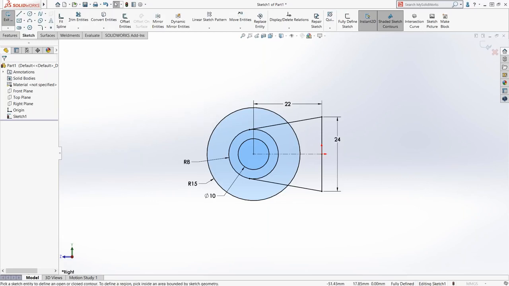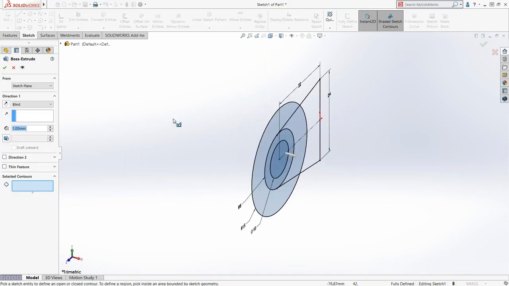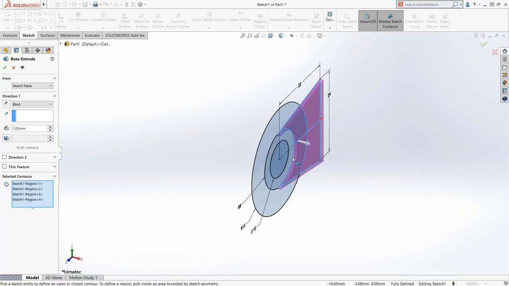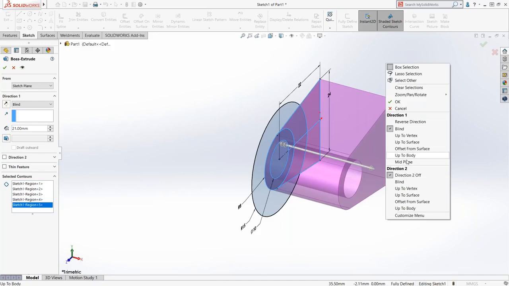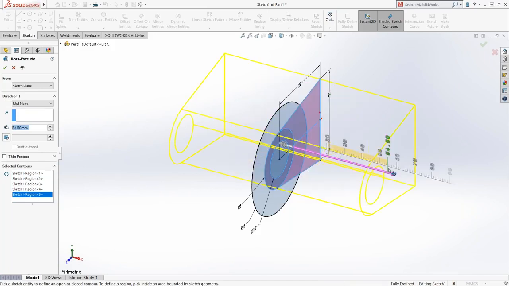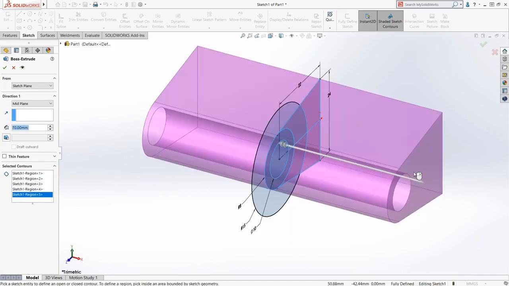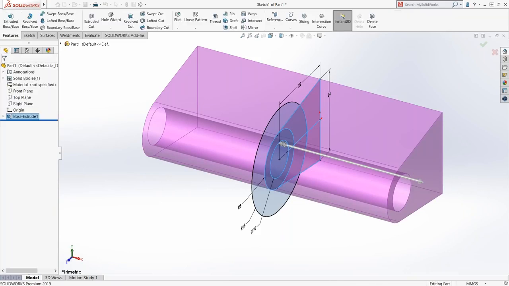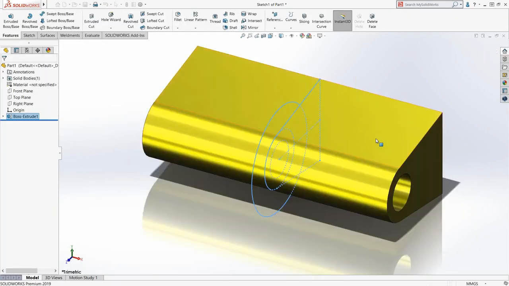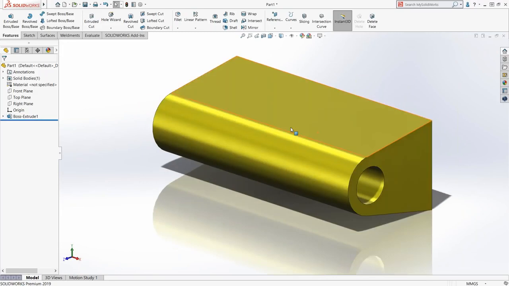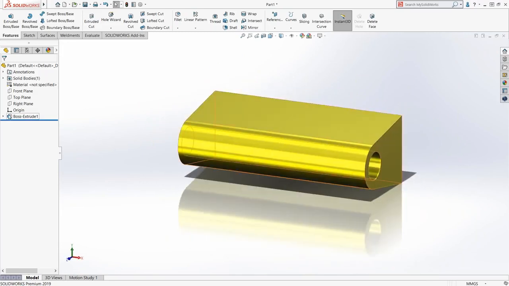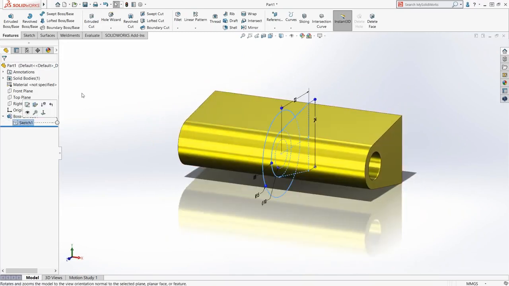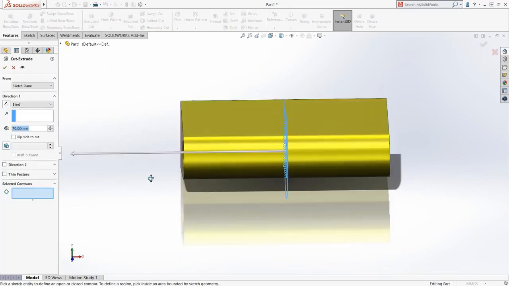So I'm going to extrude this, and you can see that it doesn't know what to extrude, but I can choose the contour. So I'm just going to choose this, and this. Drag this out. I want this to be about the mid plane, and I want it to be 70 millimeters. So we'll make that 70 millimeters, and I'll accept that. So there's our first piece of our puzzle done there. And I'm going to take this sketch and reuse it, and I'm going to create a cut using that same sketch. Again, here it doesn't know what I'm going to do.